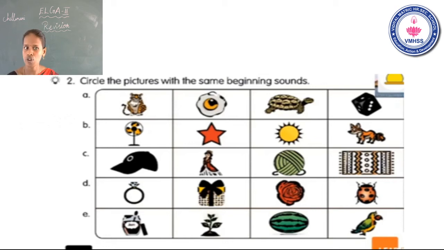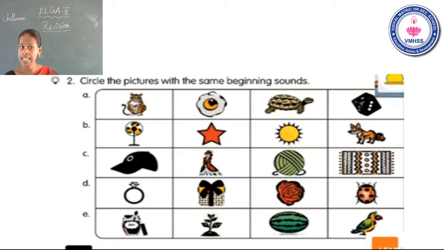Yes. The first one, fan, and the fourth one, fox, have the same beginning sound. So you can circle fan and fox first. Second, star and sun also have the same beginning sound. That sound is s. So you can circle the star and sun pictures. Is that clear? Okay. Now go to C1.